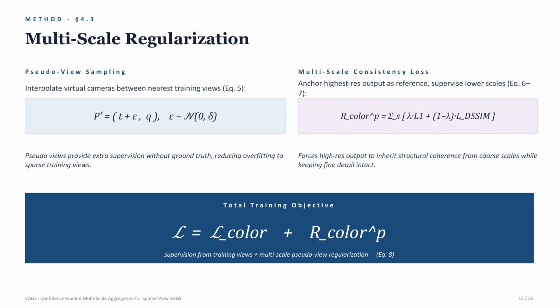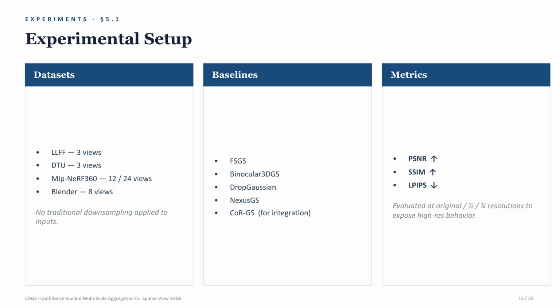We evaluate CAGS on LLFF, DTU, MipNeRF 360, and Blender under sparse-view settings. Unlike prior work that mainly relies on downsampled inputs, we evaluate at original, half, and quarter resolutions to directly test high-resolution behavior. Quantitatively, CAGS achieves the best results across multiple datasets and metrics.